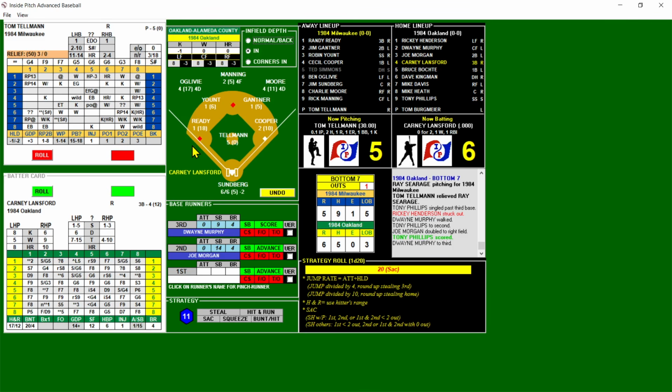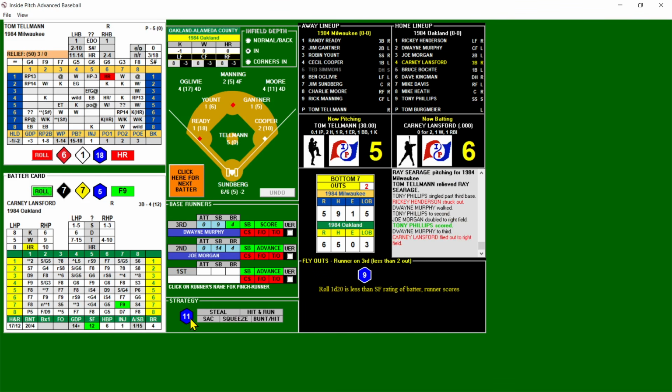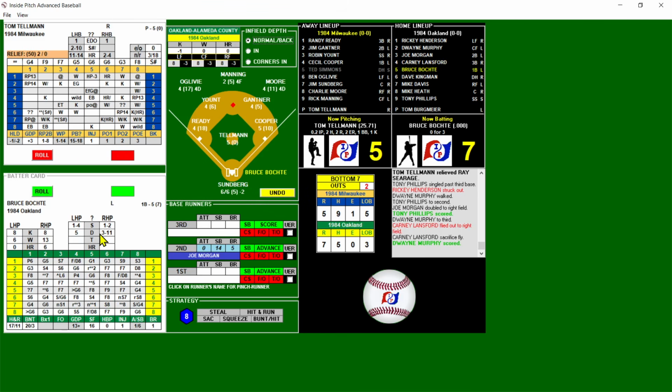We'll bring the infield in and pitch to Lansford. Second and third, 1 out. A's regain the lead. This is a wild one. And this is a home run chance. Oh, and 18 is going to be too high. So no home run for Lansford. Dangerous. And there's a fly to right. 9 is good for the sac fly. And it is 7-5 A's.